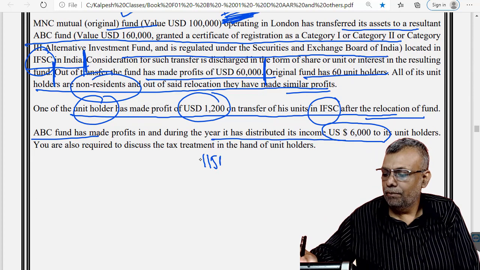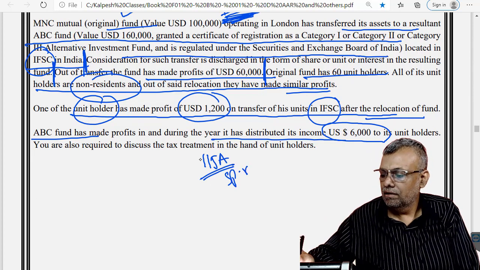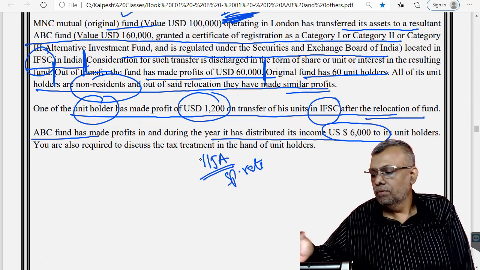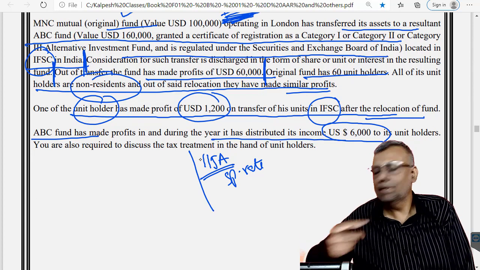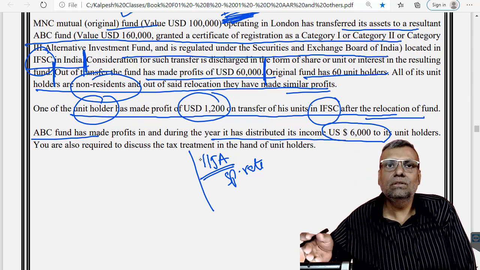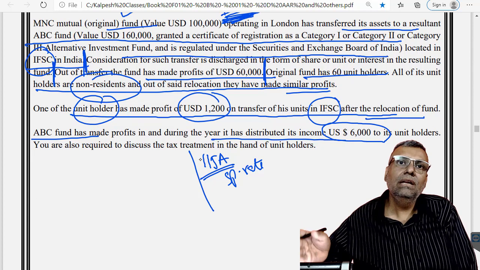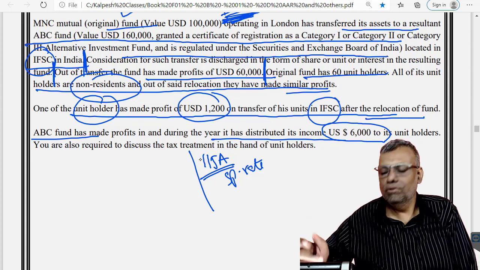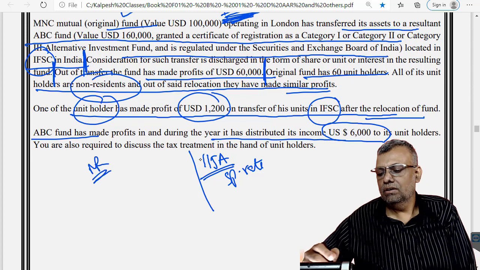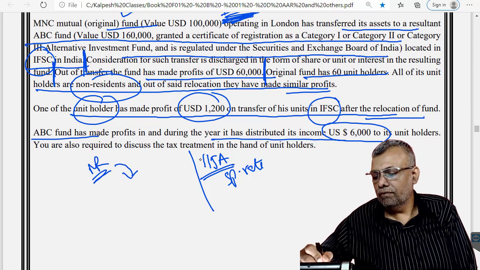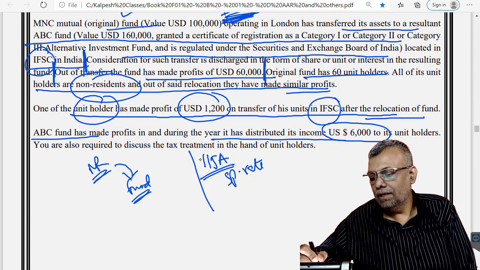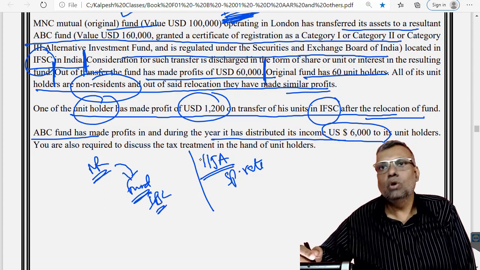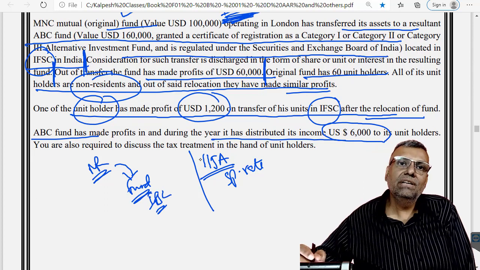So the 115A provision has a special rate. You straight away apply the special rate and accordingly tax it, because this is out of the unit in IFSC. Or you can take a little bit of an alternative view, that it is a non-resident receiving a dividend out of a fund. No doubt the fund is in India, physically it is inside India, but for all logical purposes it is to be treated as outside India.